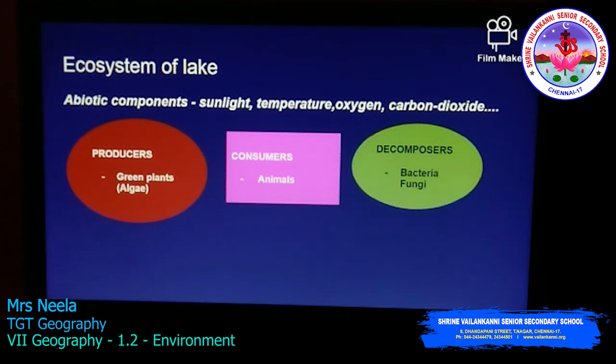So in this video we will be seeing about the ecosystem of a lake by using the three categories which we studied just now, that is the producer, consumer and the decomposer. And also it includes the abiotic components as I have mentioned: sunlight, temperature, oxygen, carbon dioxide, minerals and so on.